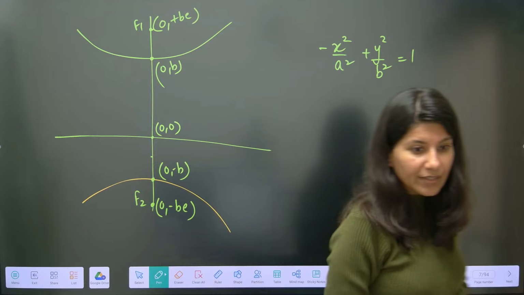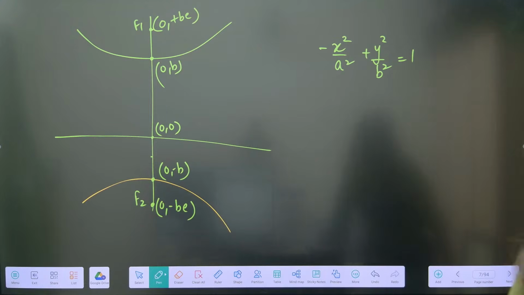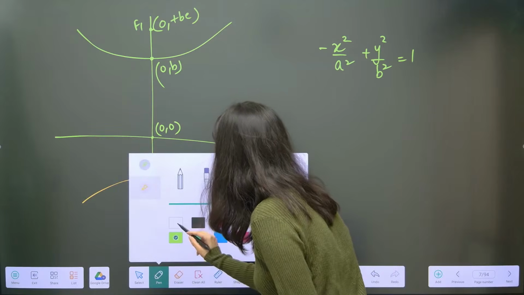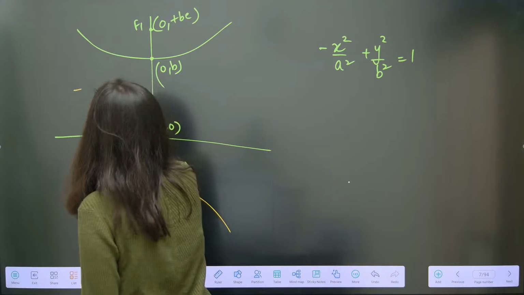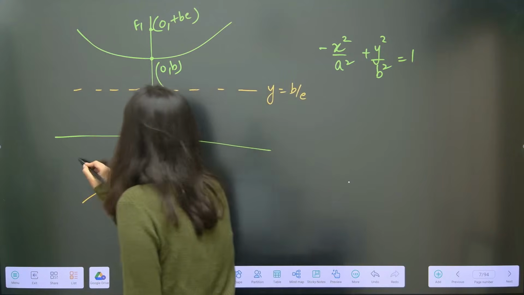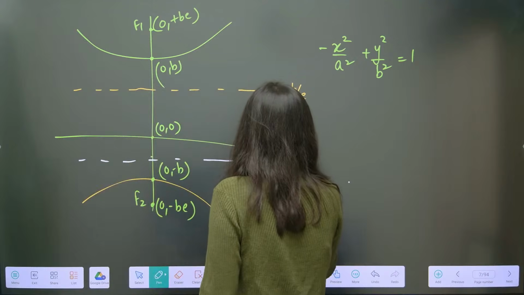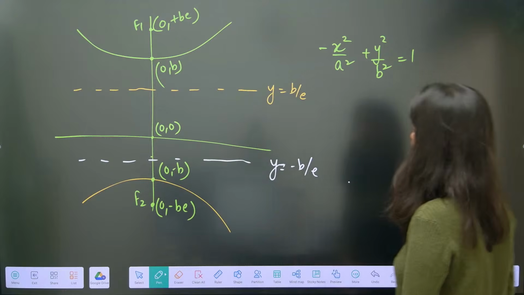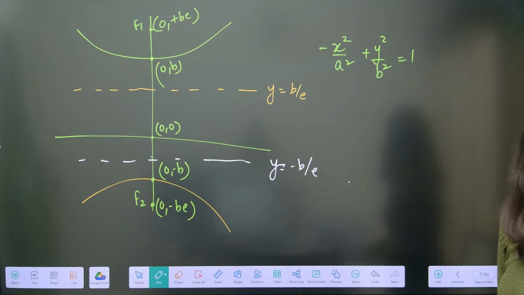Alright. And yes, again there will be an equation of directrix. So directrix will look like this. This is your directrix. y equals b by e, y equals minus b by e. Okay, clear? Perfect.